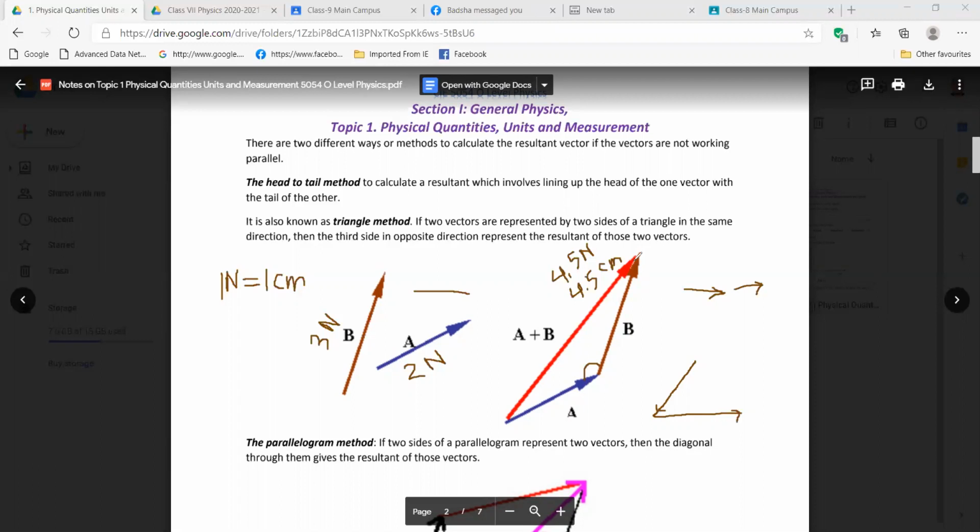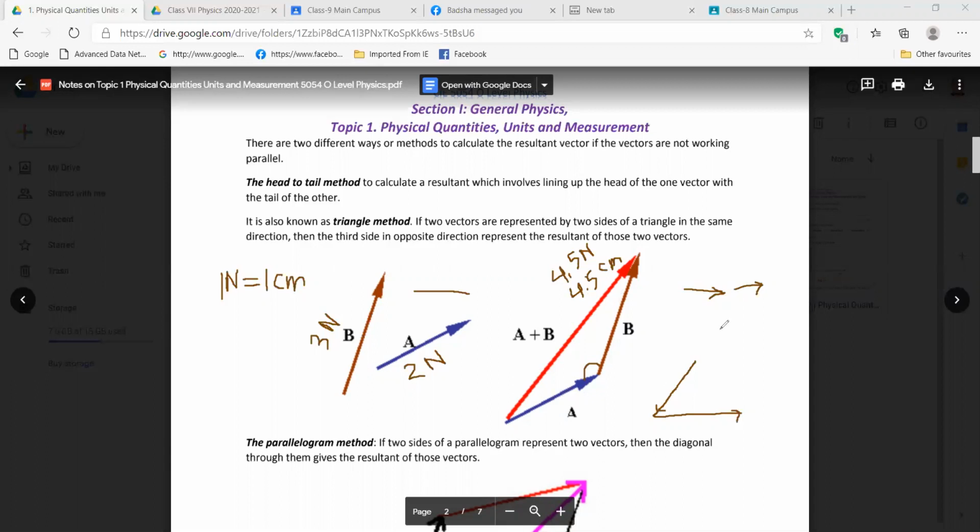After finding the length, you will use whatever value it is. Maybe it will be 4.2, 4.3, or 4.5. Whatever the length is, that is your resultant. One thing to make clear: why am I saying it will not be 5?